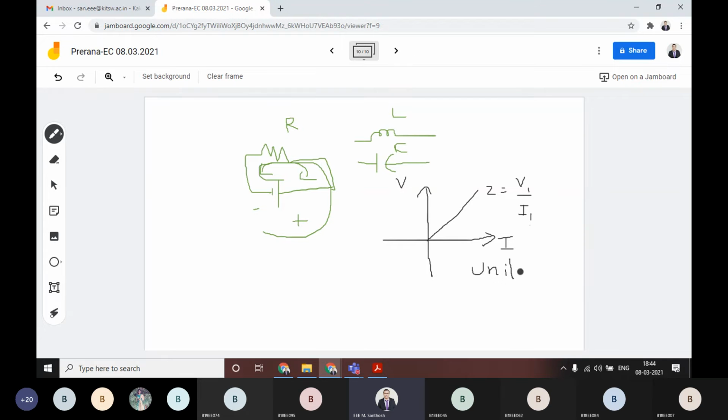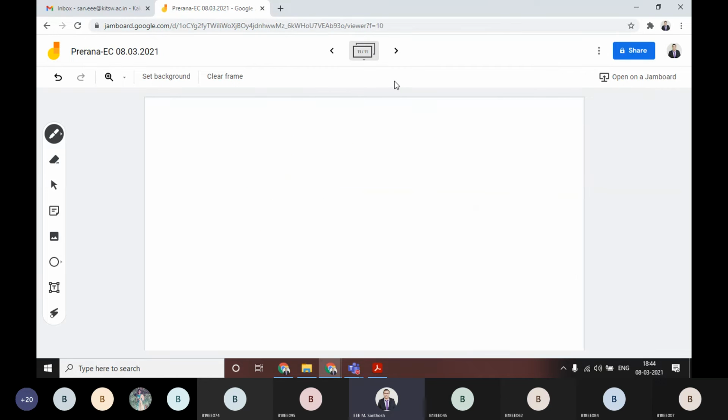Okay, a simple example we have considered: resistor. Then if you are considering the bilateral element characteristics, that bilateral element characteristics are same like your diode characteristics. Then here this may be like this.